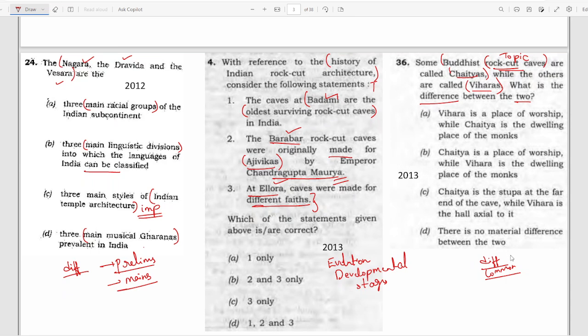So whenever you are reading two very similar things, you have to learn the differences and the commonalities between them. Here they are asking about chaityas and viharas. These chaityas and viharas are important. You have to read in depth and learn the differences between the two.